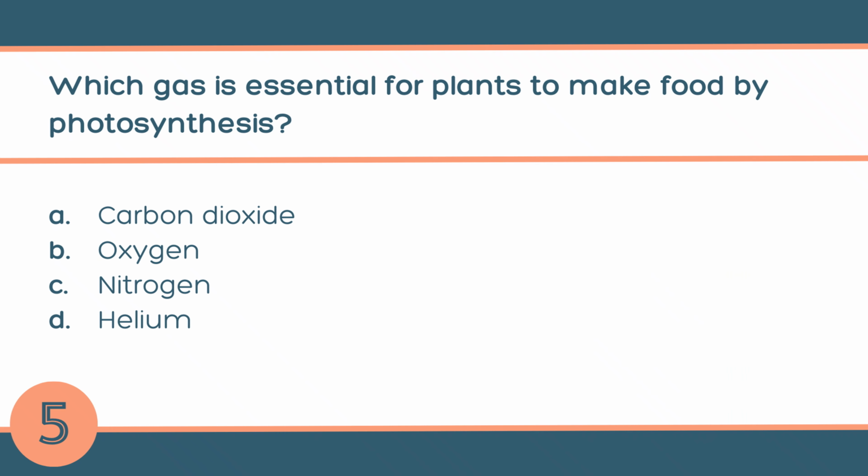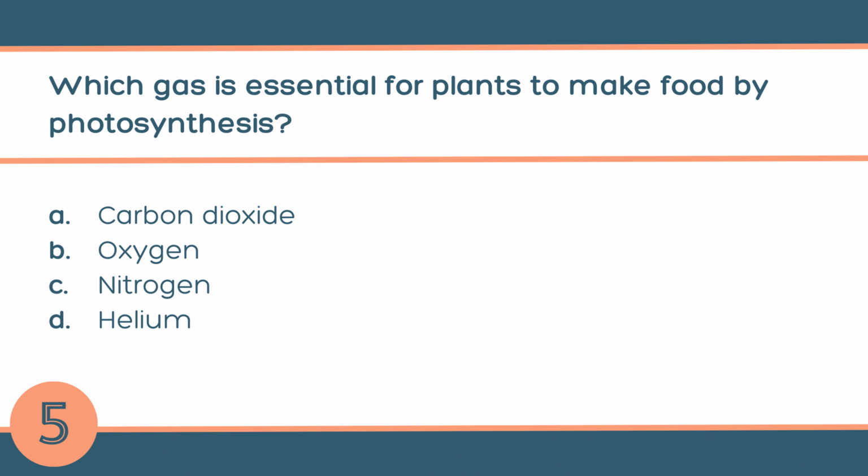Question number 5. Which gas is essential for plants to make food by photosynthesis? A. Carbon dioxide, B. Oxygen, C. Nitrogen, or D. Helium? The answer is A. Carbon dioxide. Plants use carbon dioxide gas, water, and sunlight to prepare food in the process of photosynthesis.